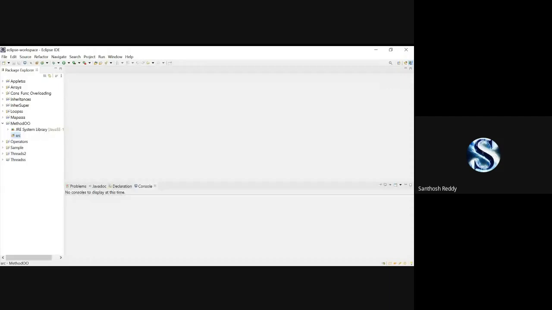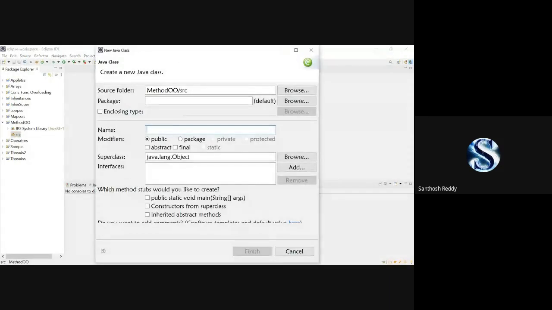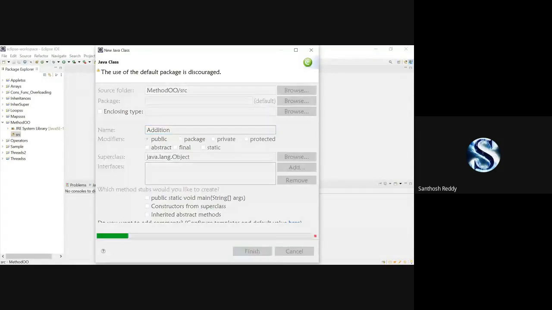See, method overriding is nothing but it is just similar to the previous method name. Like, wait, I'll give an example here. Addition. Okay, I'll write the class.